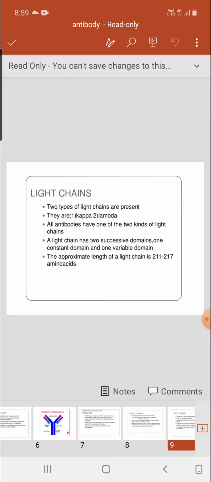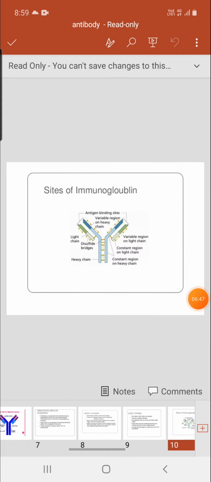All antibodies have one of the two kinds of light chain. They may be either kappa or lambda, but never kappa and lambda light chains together in an antibody structure. A light chain has two successive domains, one constant and one variable. The approximate length of the light chain is 211 to 217 amino acids.